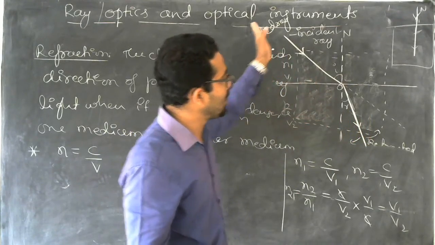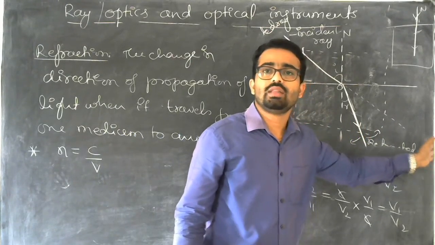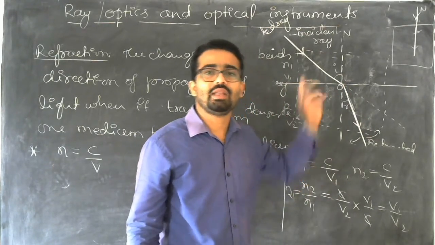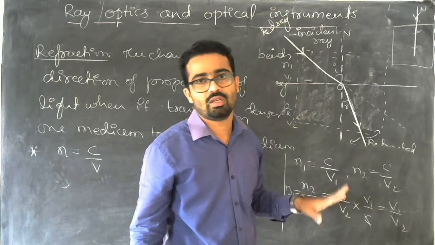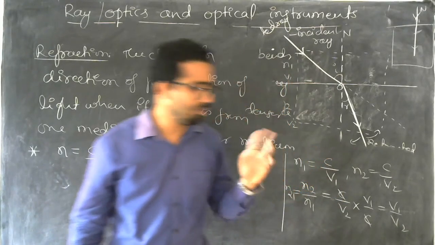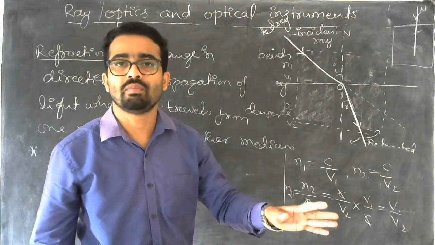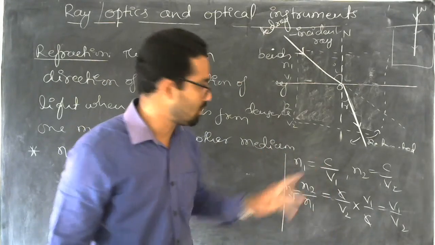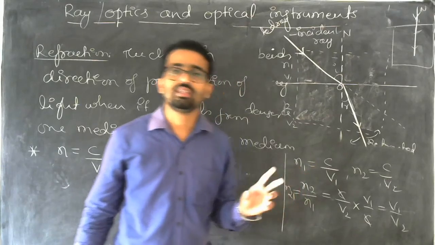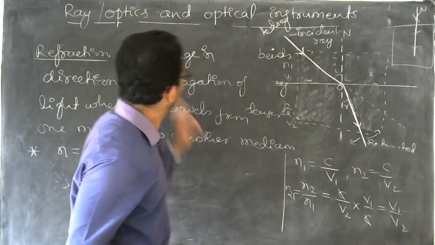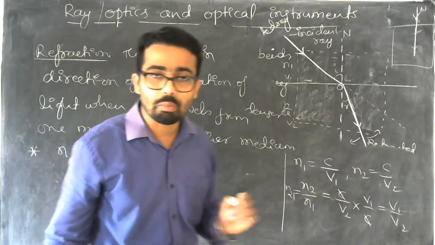If it were traveling in the same direction, the velocity of light in both media would be the same. So if the medium changes, the refractive indices also change, and because of it light changes its direction. So this is about the concept of refraction, which is very important.